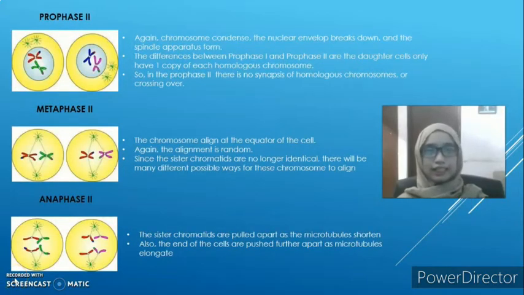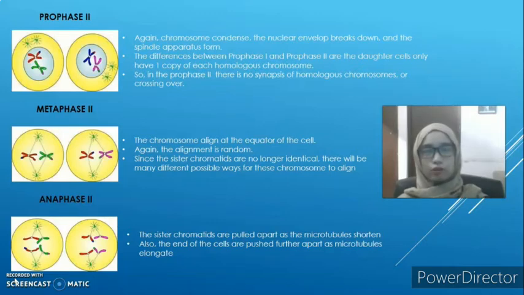Prophase Two. Again, chromosomes condense. The nuclear envelope breaks down and the spindle apparatus forms. The difference between Prophase One and Prophase Two is that the daughter cells only have one copy of each homologous chromosome. So, in Prophase Two, there is no synapsis of homologous chromosomes or crossing over.